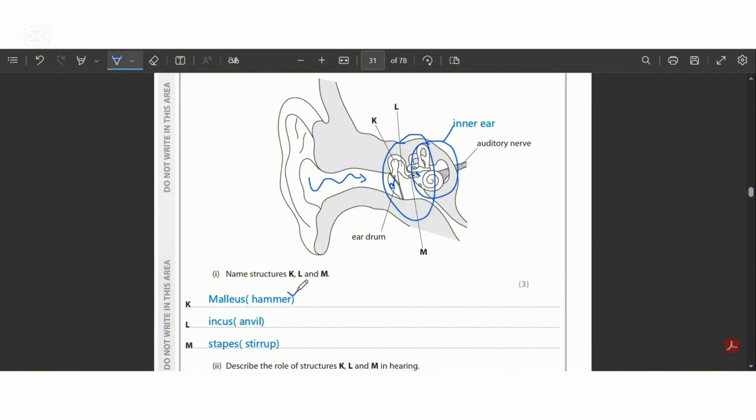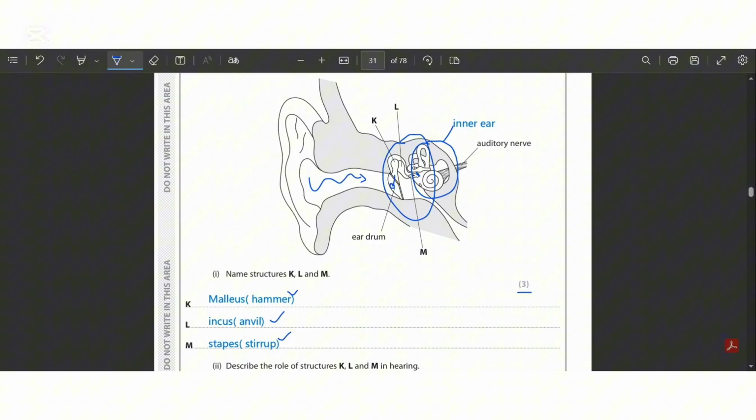As you can see here, I have answered that K is malleus, L is incus, and M is stapes. Since it is a 3-mark question, the names of these three bones are very important. And mostly there's a question in many papers from this part of the middle ear. So, returning to the question, if they ask for the names of these three bones, you can either write down malleus, incus, and stapes, or also hammer, anvil, and stirrup.